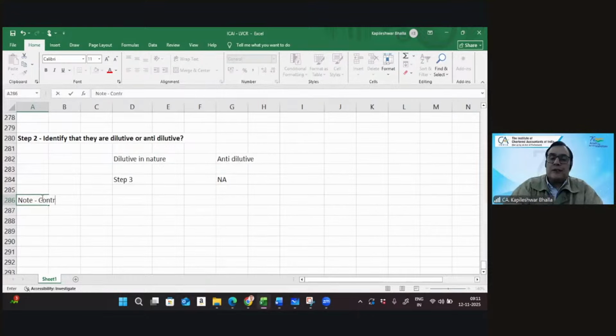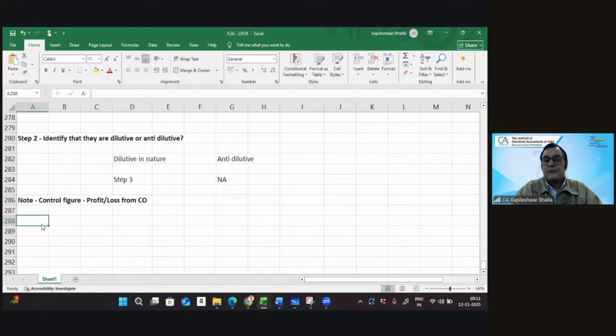So we need to consider the numerator, the control figure, as the profit or loss from CO, that is continuing operations. We're not going to consider the total profit or loss in identifying whether a given potential ordinary share is dilutive or anti-dilutive in nature. We just need to consider whether the profit or loss from continuing operations is going up or going down.